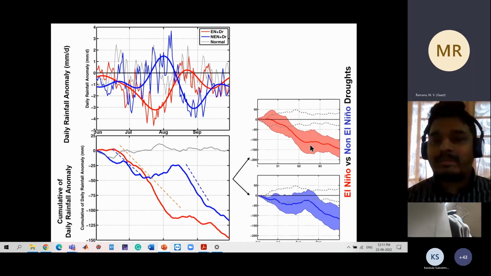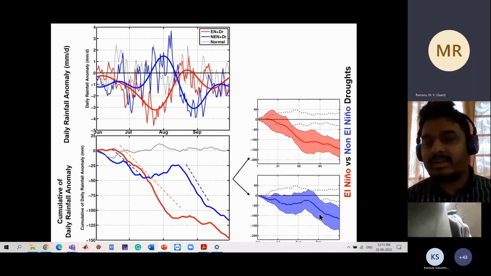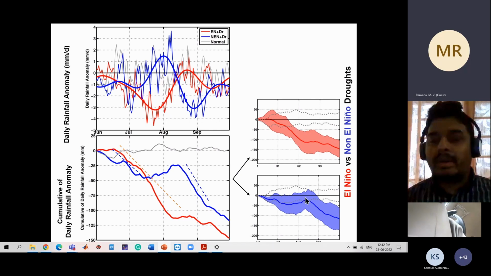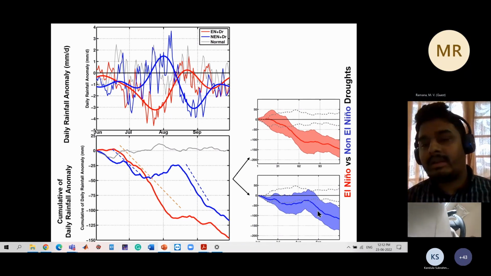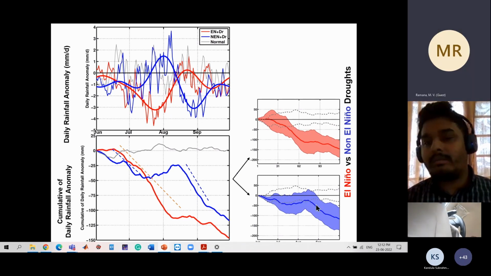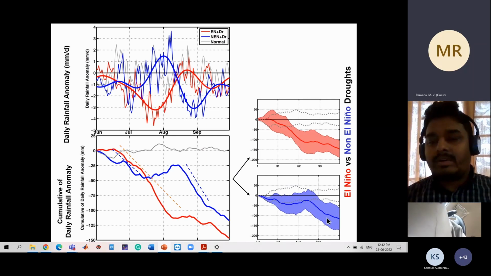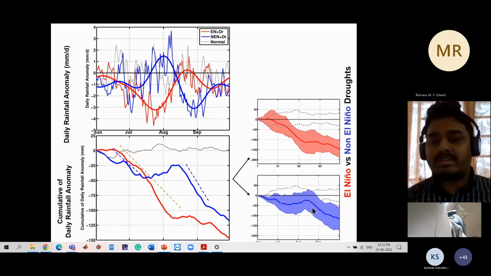So if you see this 1 sigma deviation of these two drought cases, what we see in this picture is that in El Nino droughts, up until mid-August, it is still remaining in the periphery of a normal monsoon behavior, but this dramatic decline in the later August makes this season a drought year. So something particular about this abrupt decline we should focus on, and what causes this drought.